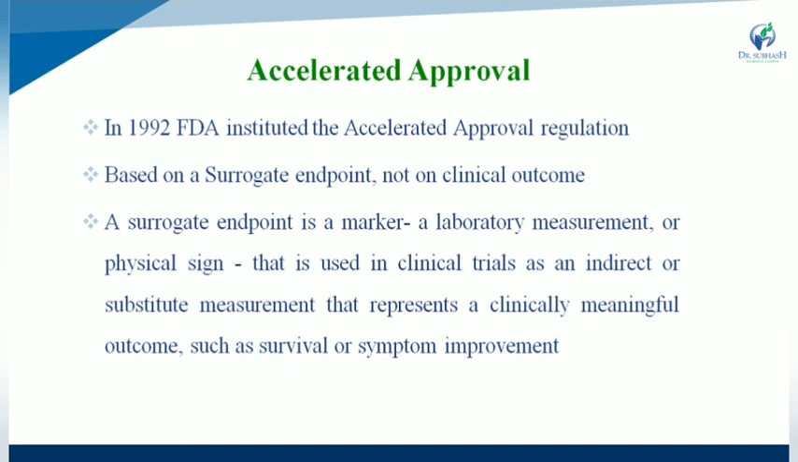A surrogate endpoint is a marker, a laboratory measurement or a physical sign that is used in clinical trials as an indirect or substitute measurement that represents a clinically meaningful outcome such as survival or symptom improvement.